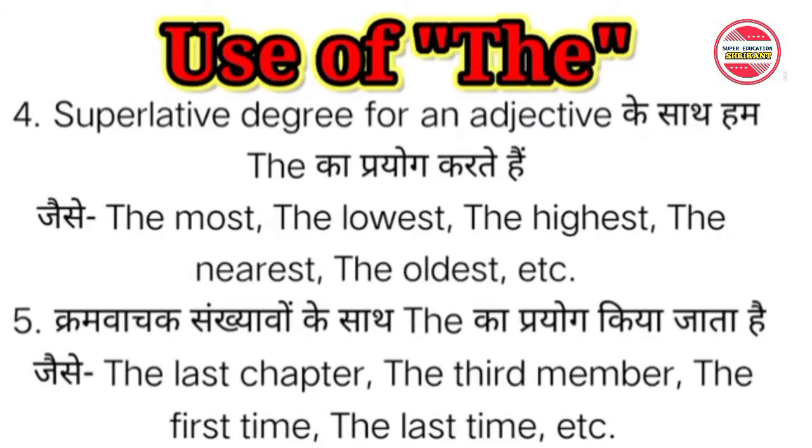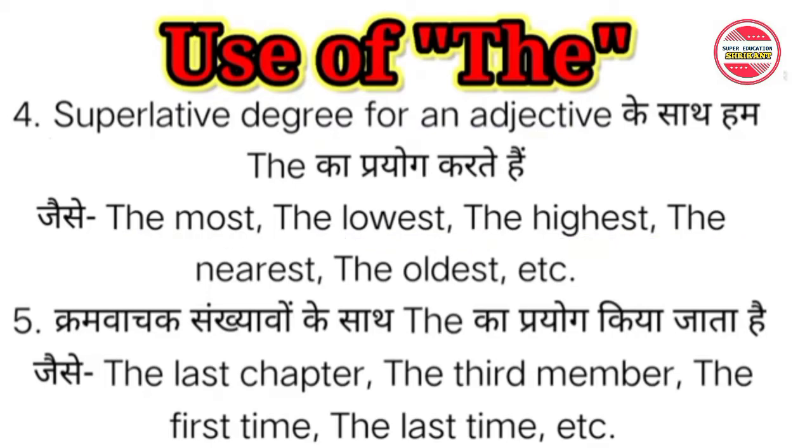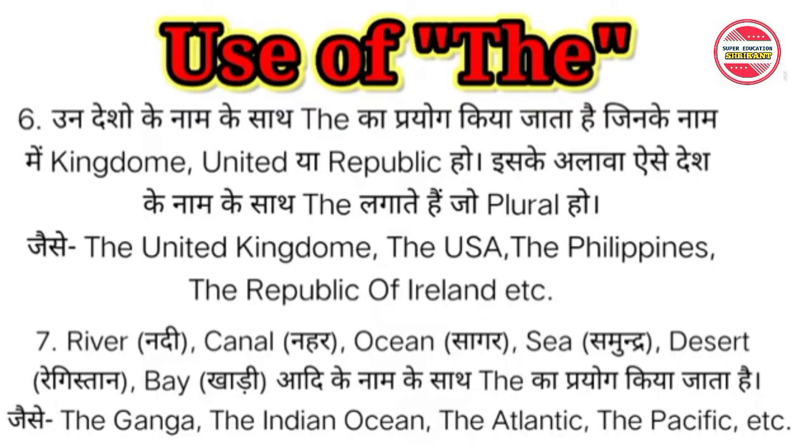The fourth point: "the" is used with superlative degree, like the most, the lowest, the highest, the oldest, etc. The fifth point: "the" is used with ordinal numbers such as the last chapter, the third member, the first time, the last time, etc. The sixth point: "the" is used with names of countries that contain kingdom, united, or republic.